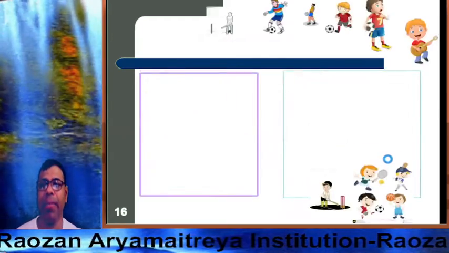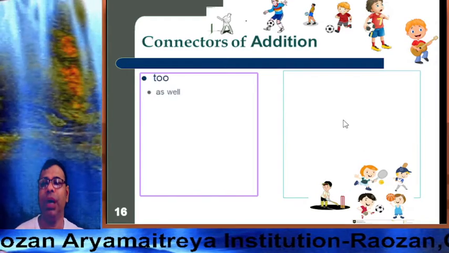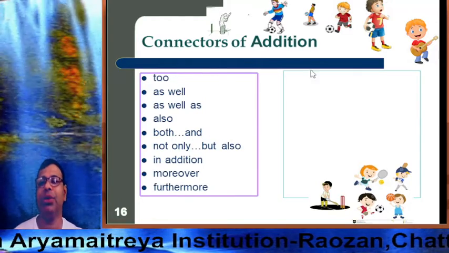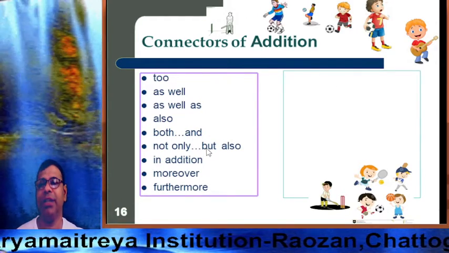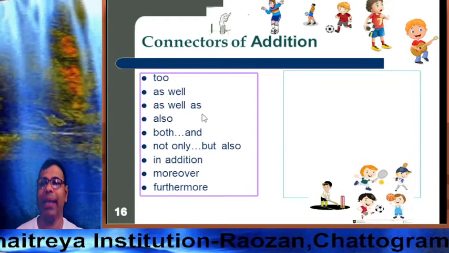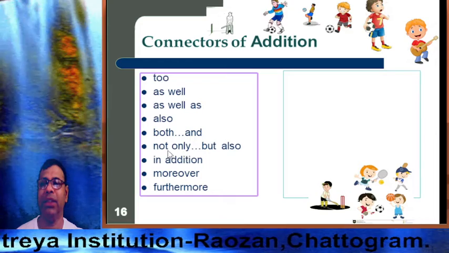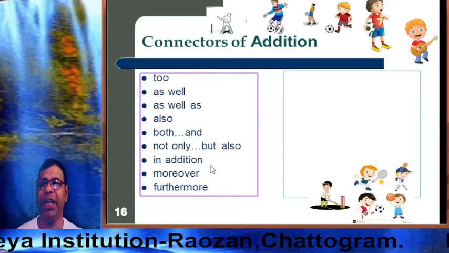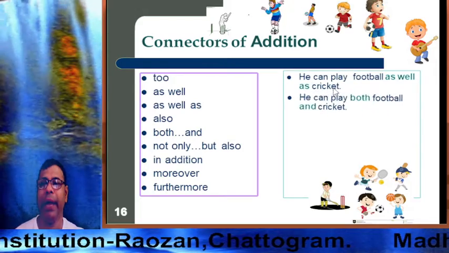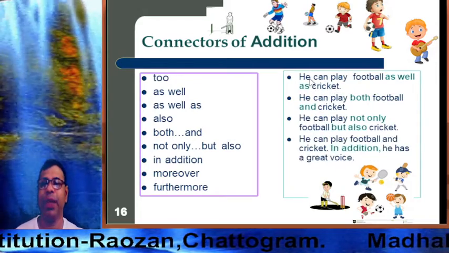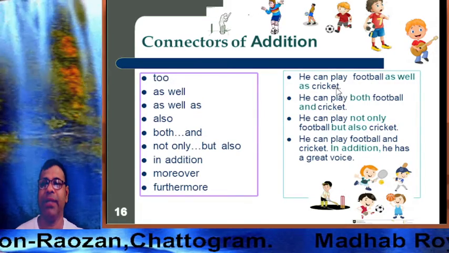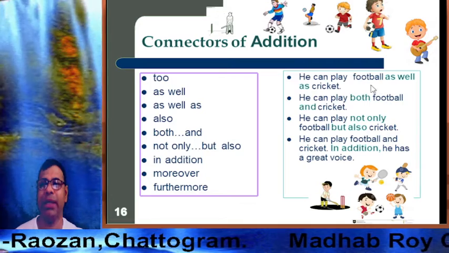So now the time we discuss connectors of addition. These are the connectors of addition: to, as well as, also, both and, not only but also, in addition, moreover, furthermore. And look at the sentences. He can play football as well as cricket. Here the connector for addition is as well as.